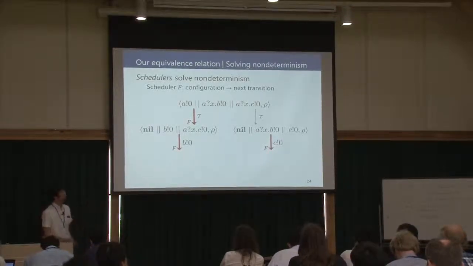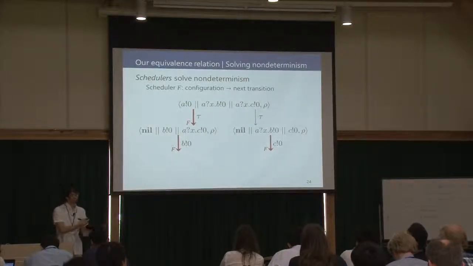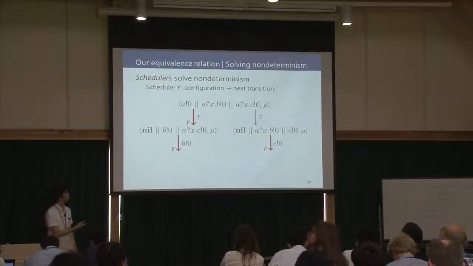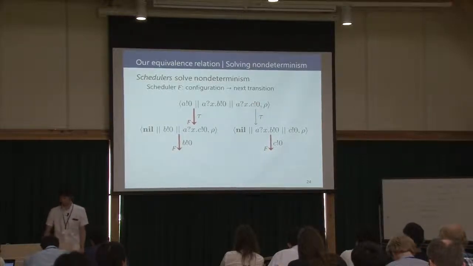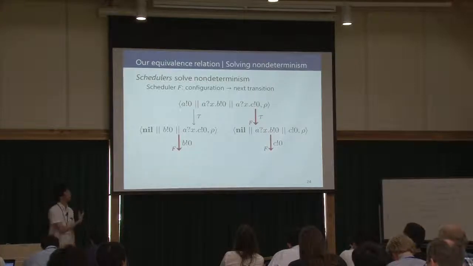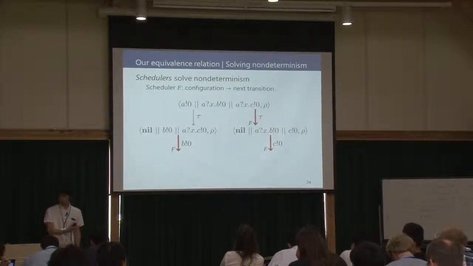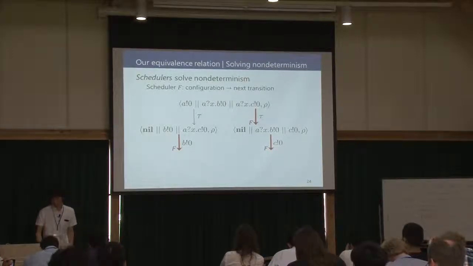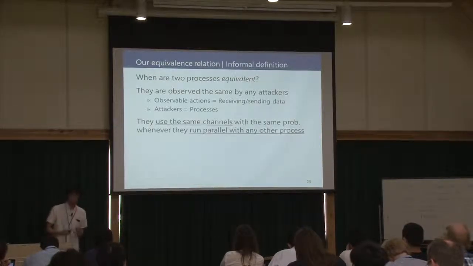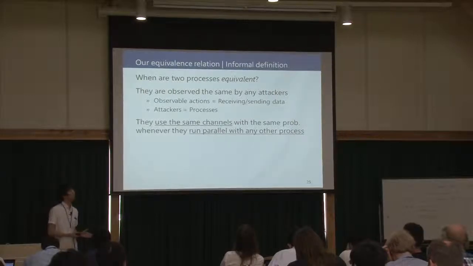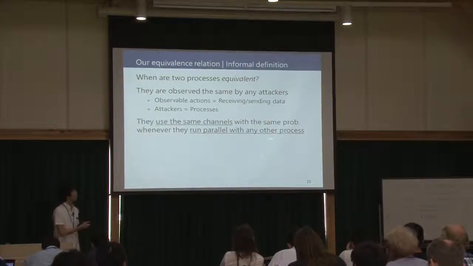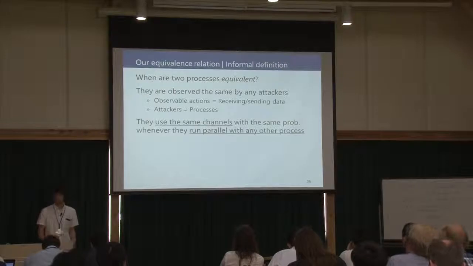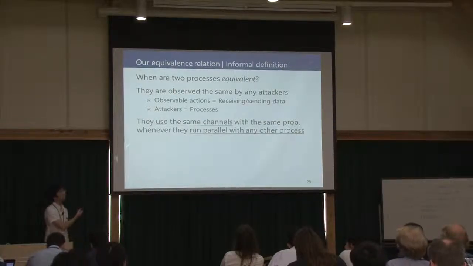According to F, this process can use the channel D with probability 1 and channel C with probability 0. Similarly, if we use this scheduler, then it can use only channel C. So by using schedulers, we can define the probability of using each channel. So I now define our equivalence relation.